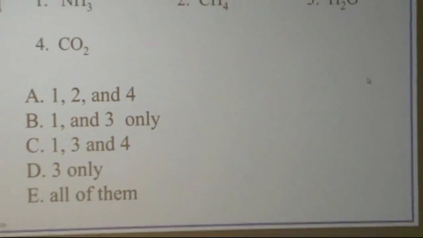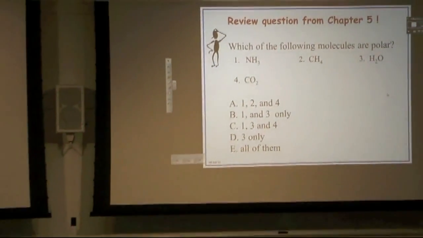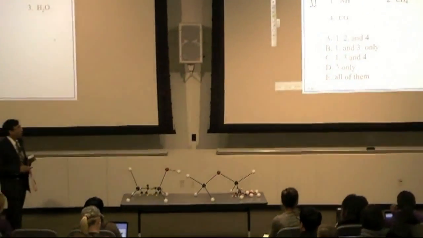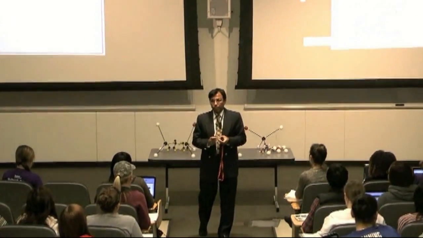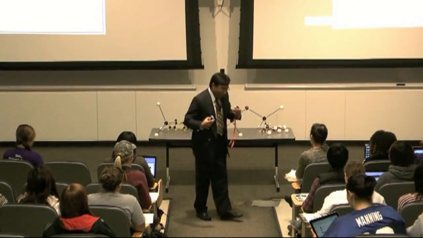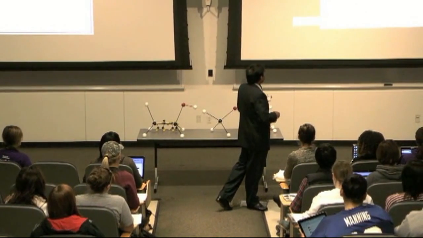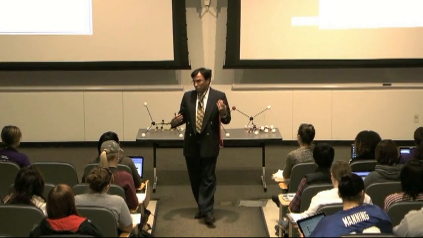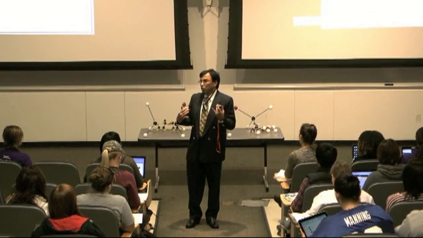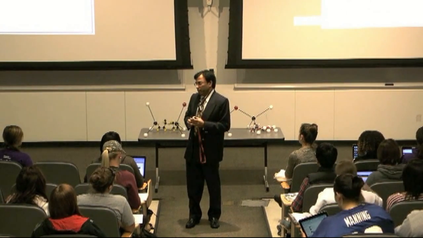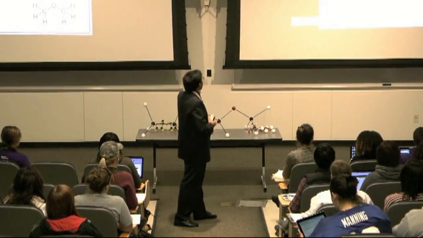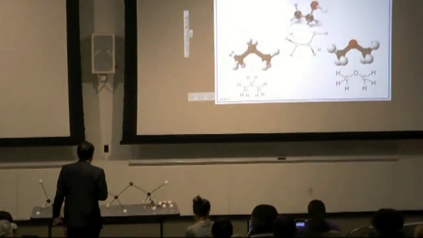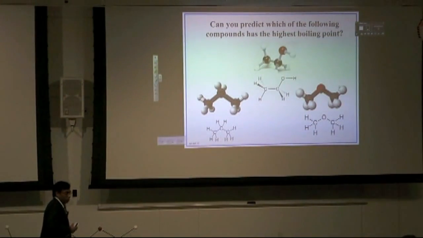So we know how to determine the polarity of molecules. We learned that ammonia is polar, water is polar, methane is non-polar, carbon dioxide is also non-polar. Now, can you tell what would be their relative boiling points, or what would be their states, just by knowing the polarity of the molecule? Can you predict, for example here, which of the following compounds has the highest boiling point?